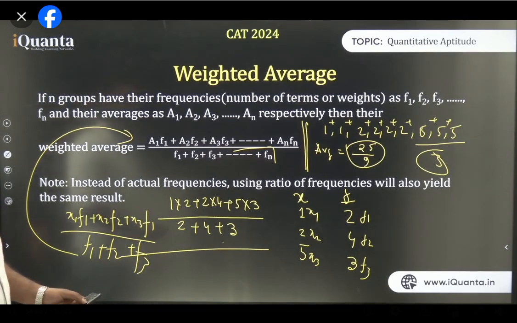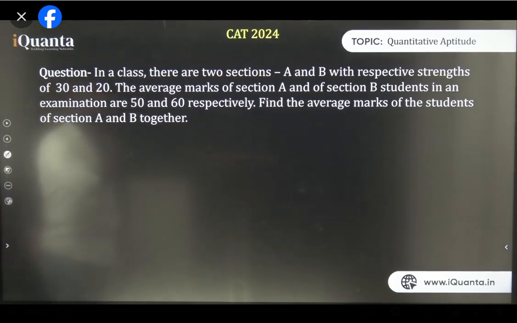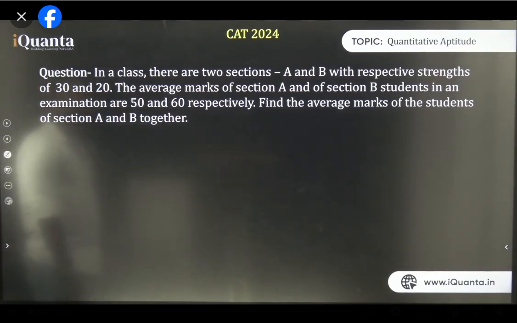So let's do some questions based on this also. Let's think about this question. In a class, there are 2 sections A and B with respective strengths of 30 and 20. The average marks of section A and of section B are 50 and 60 respectively. Find the average marks of the students of sections A and B together.